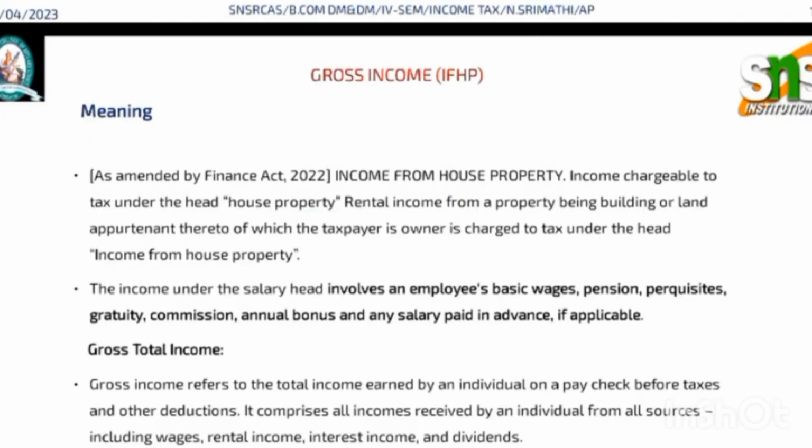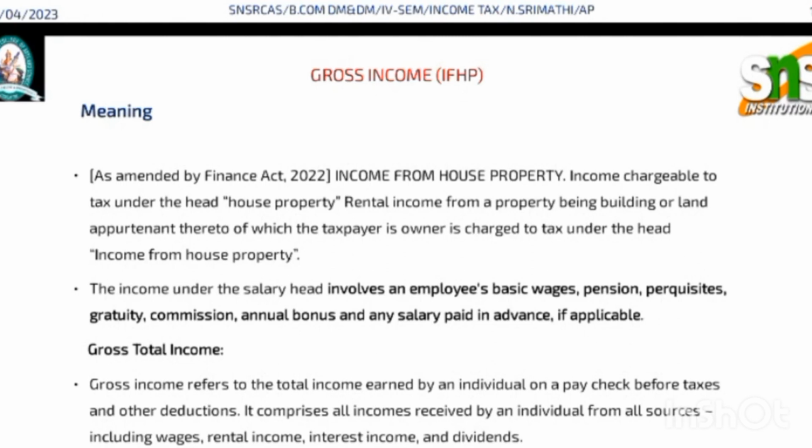Now I teach income from house property. First of all, we will see gross income from house property category. As per Finance Act 2022, income from house property, that is rental income from a property being building or land appurtenant thereto, of which the taxpayer is owner, is chargeable to tax under the head income from house property.